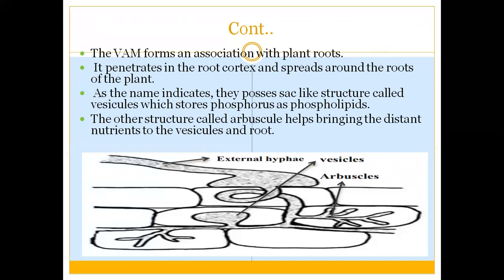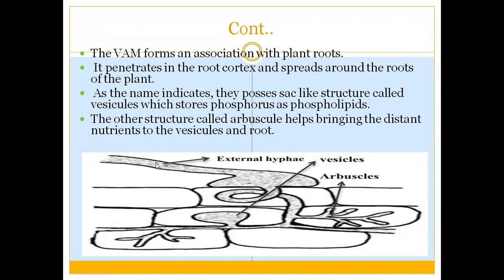If you can see this structure, these arbuscules are the funneling agents that bring the distant nutrients to the vesicles and the roots, and the vesicles are utilized for the storage of lipids, basically phospholipids, in which it stores the phosphorus in the form of phospholipids.